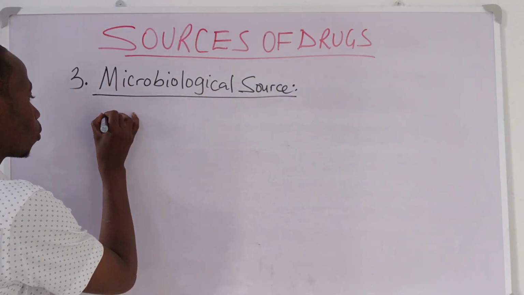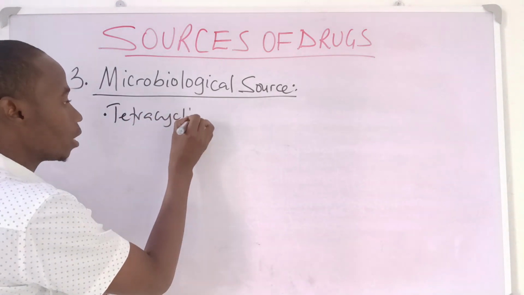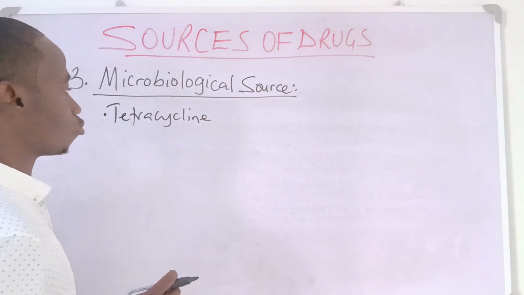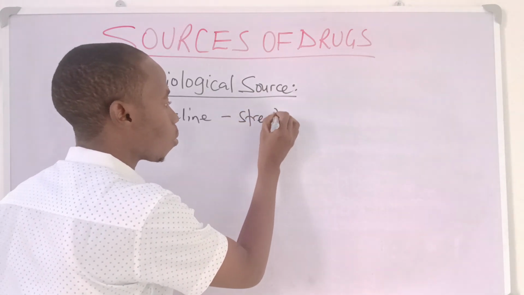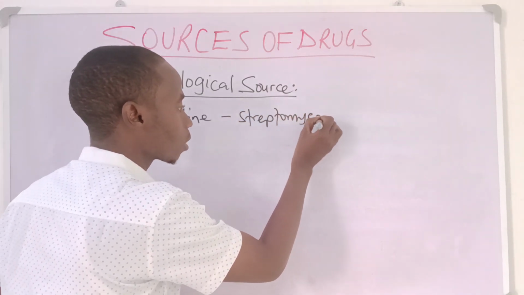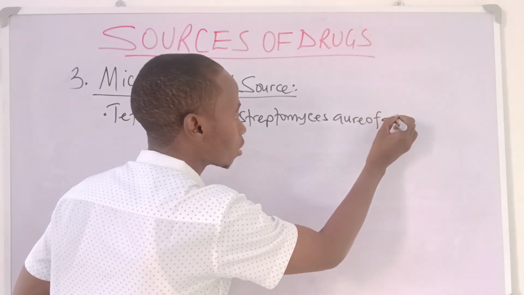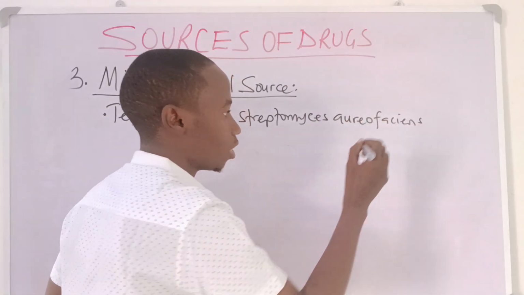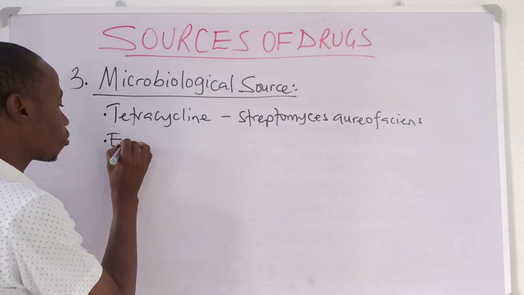Number one, let us start with tetracycline. Tetracycline, a well-known antibacterial drug, is actually obtained from Streptomyces aureofaciens. Streptomyces aureofaciens. Another example is our own erythromycin.